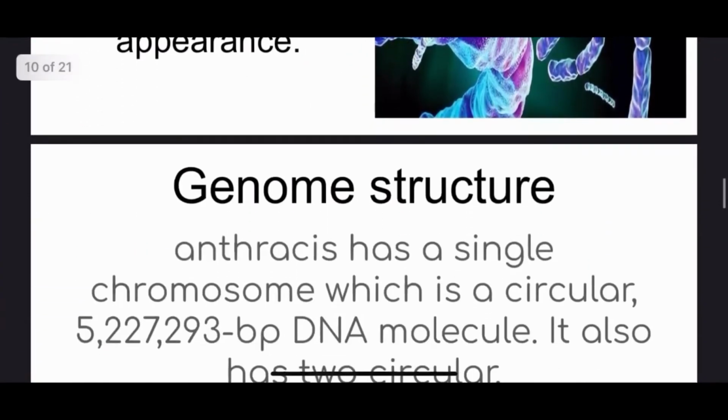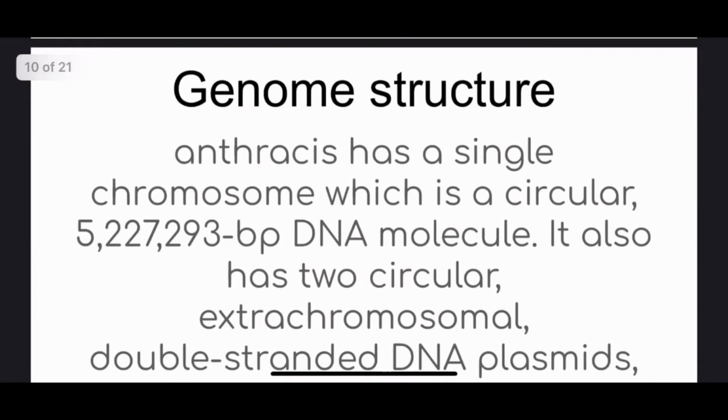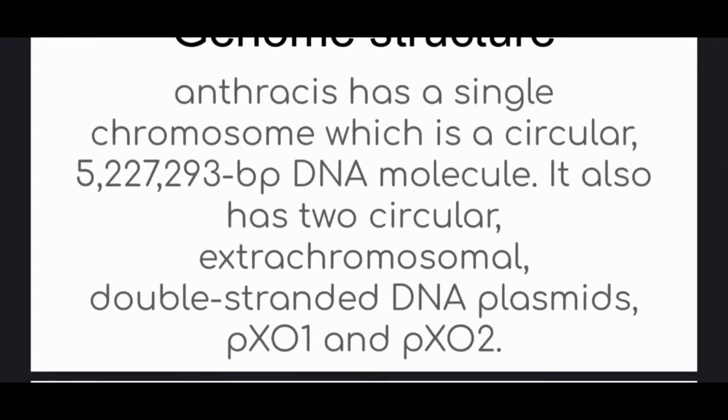Okay. Let's move on to genome structure. Anthracis has a single circular chromosome, and it also has two circular extrachromosomal double stranded DNA plasmids, pXO1 and pXO2. These are the double stranded DNA plasmids.